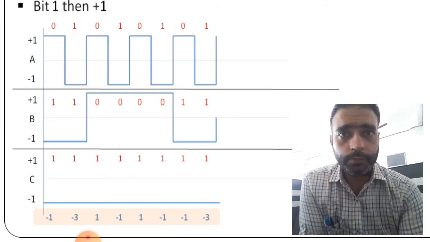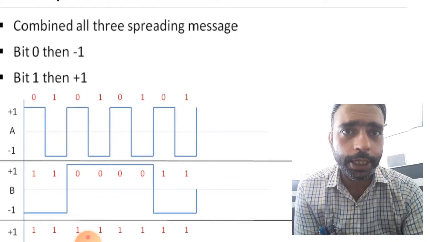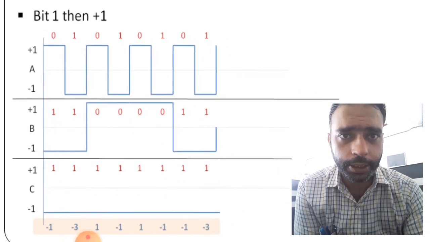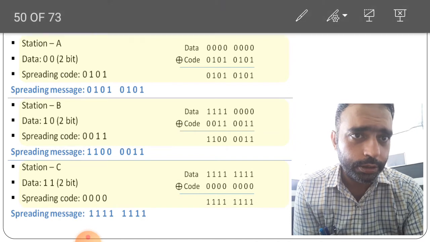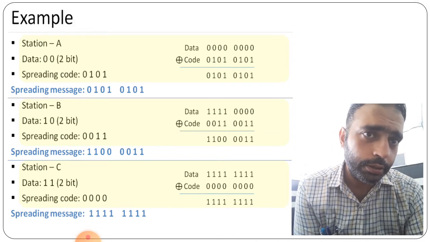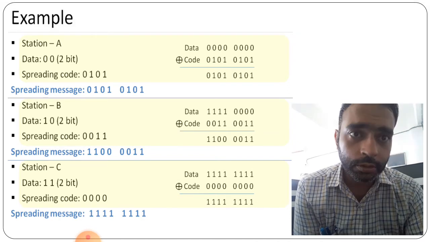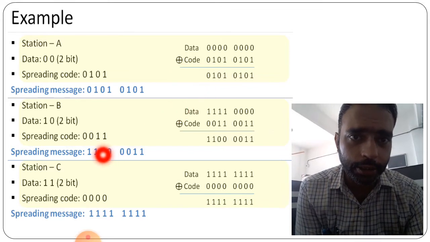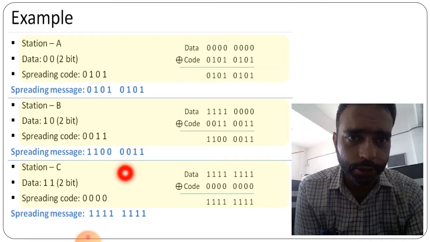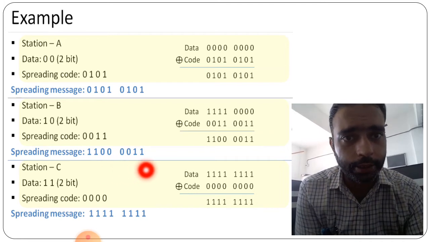So what we are doing here is combining all the 3 spreading messages, right? When we combine all the 3 spreading messages, we can see here the 0 1 0 1 is given, here the 1 1 0 0 is given, and 0 0 1 1 is given here.